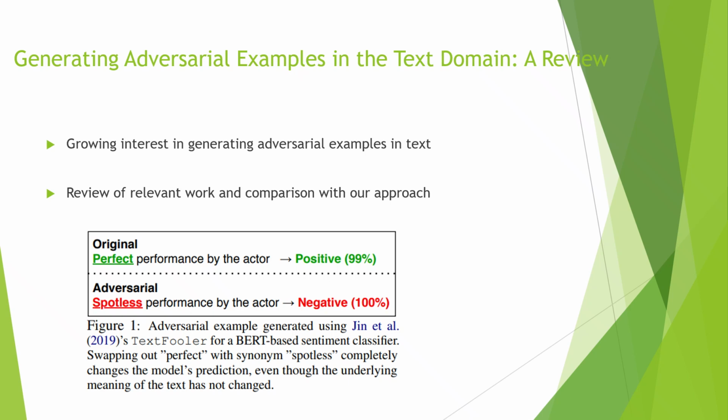Right here on this chart, you'll see generating adversarial examples in the text domain, a review. There is growing interest in generating adversarial text, and a review of relevant work, with comparison to our approach. The adversarial example generated by GNTL is against a BERT-based sentiment classifier. Swapping out perfect with the word spotless completely changes the model prediction, even though the underlying meaning of the text has not changed.